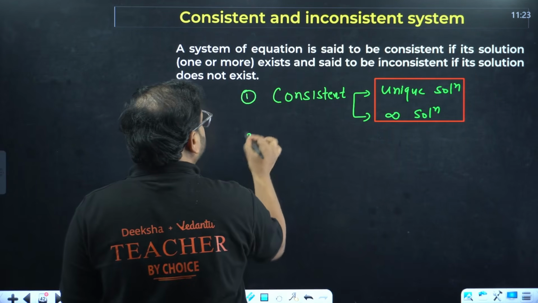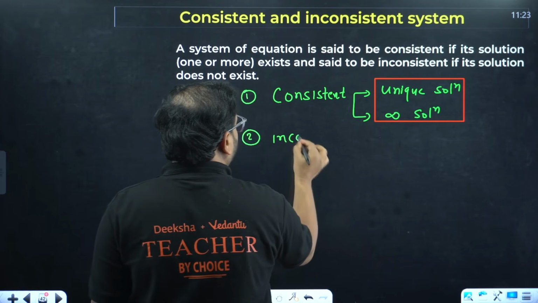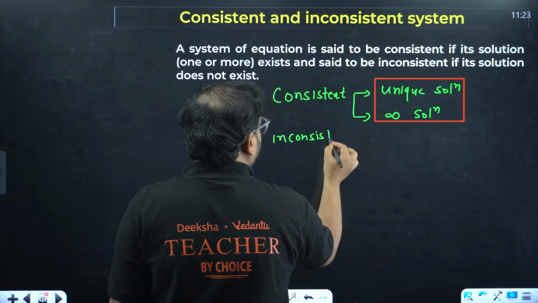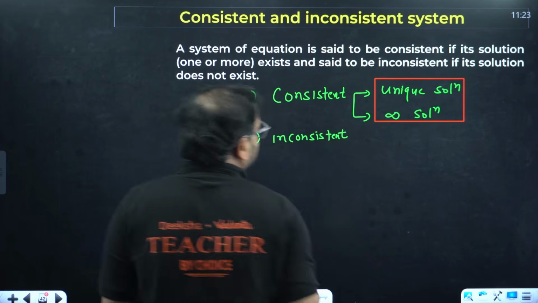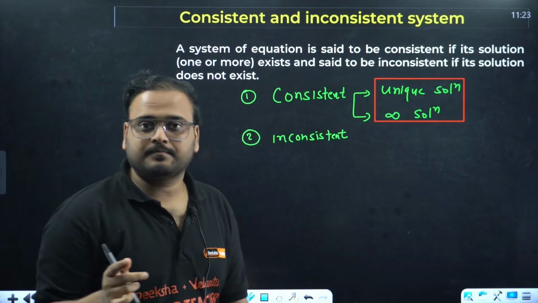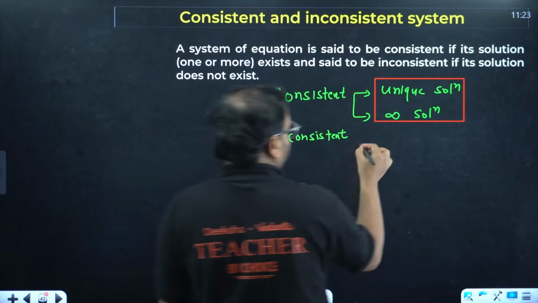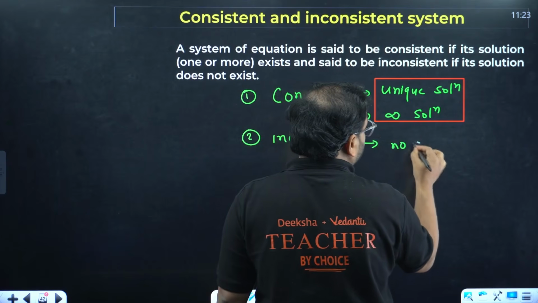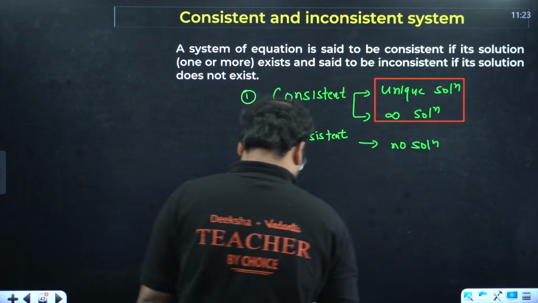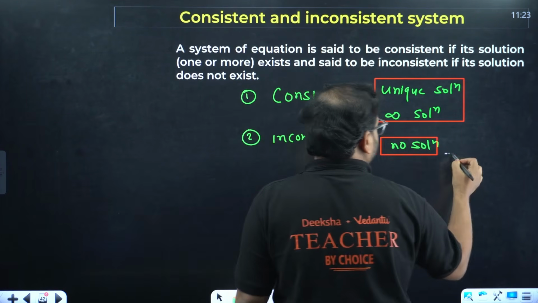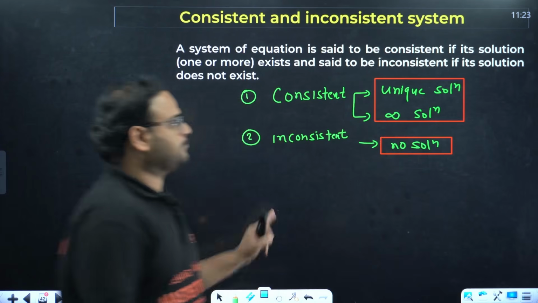The second one, which is inconsistent. For inconsistent, we have again what? For this case, we have no solution. Correct. For this case, we have no solution. This is only one. So no solution.